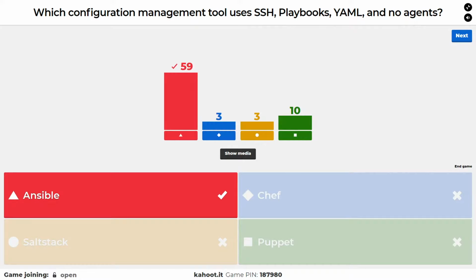Which configuration management tool uses SSH, Playbooks, YAML, and no agents?